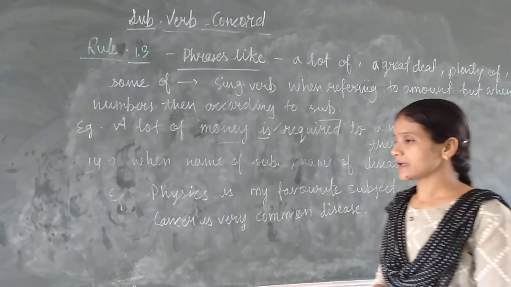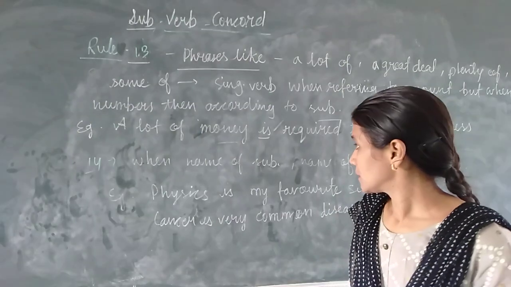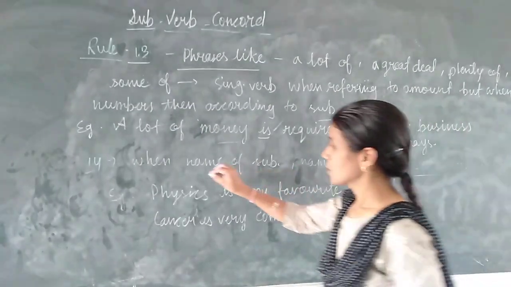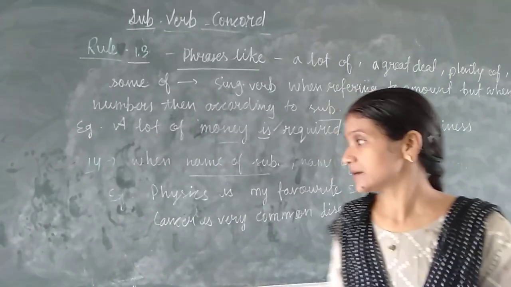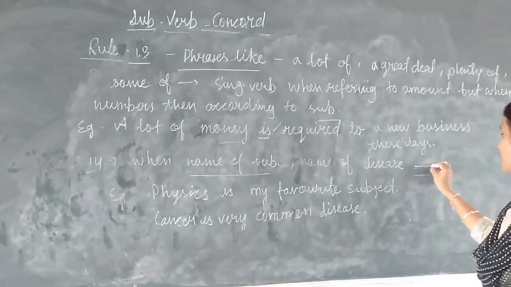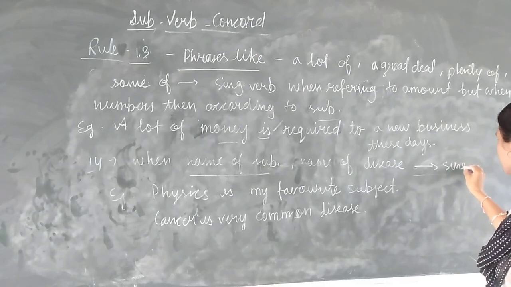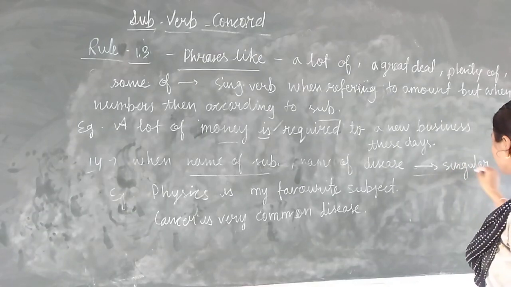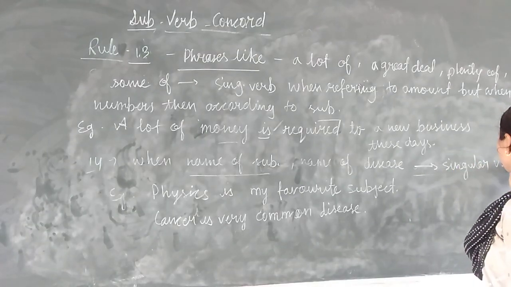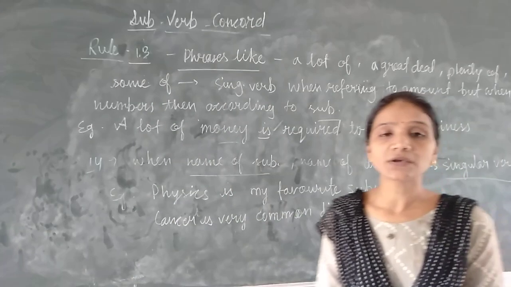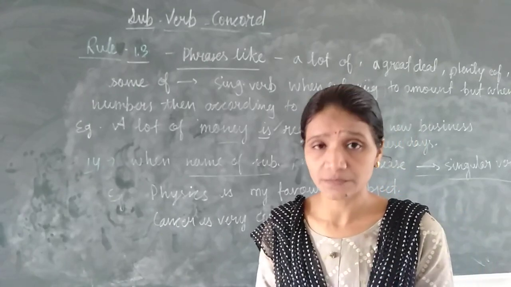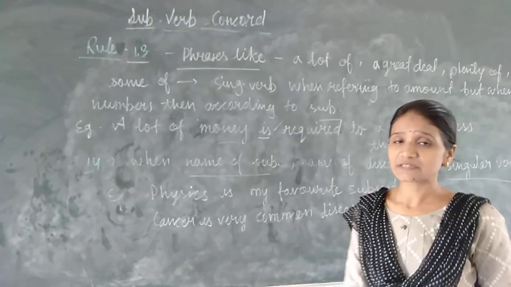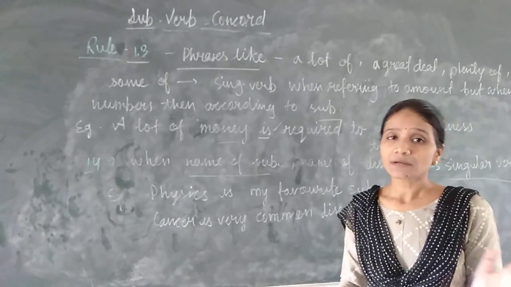And the last one is when in a sentence we have a name of a subject or a name of a disease given, we will use a singular verb. Always singular verb will be used, like maths is my favorite subject, mathematics is my favorite subject, physics is my favorite subject.